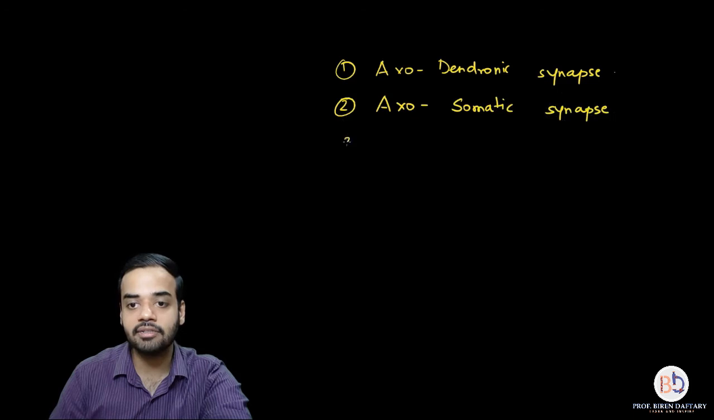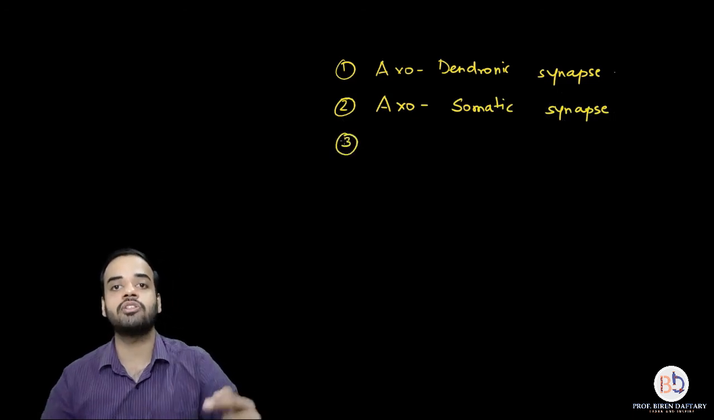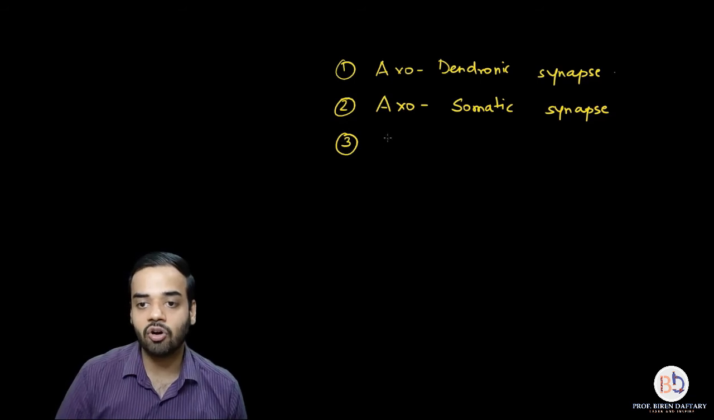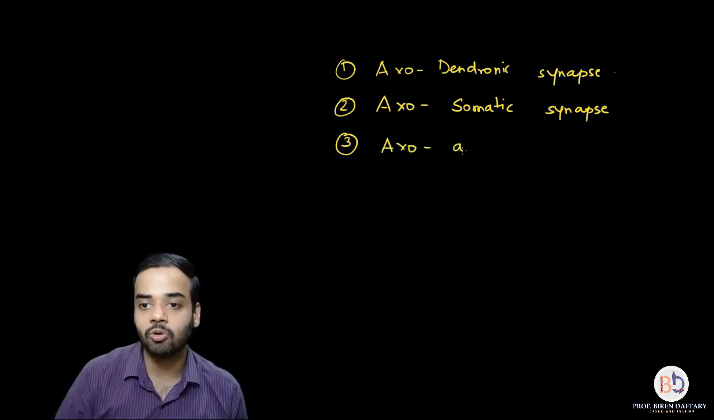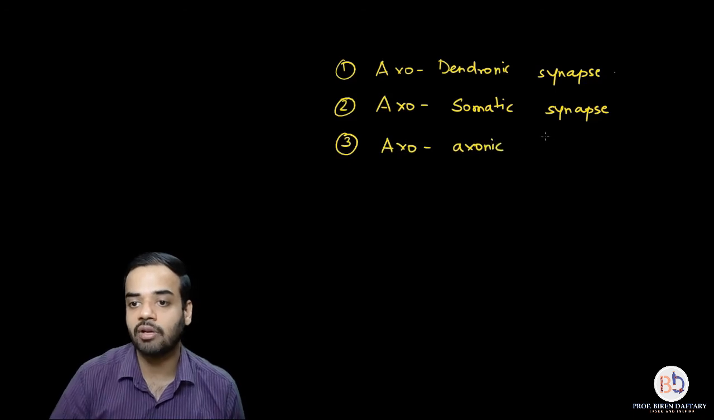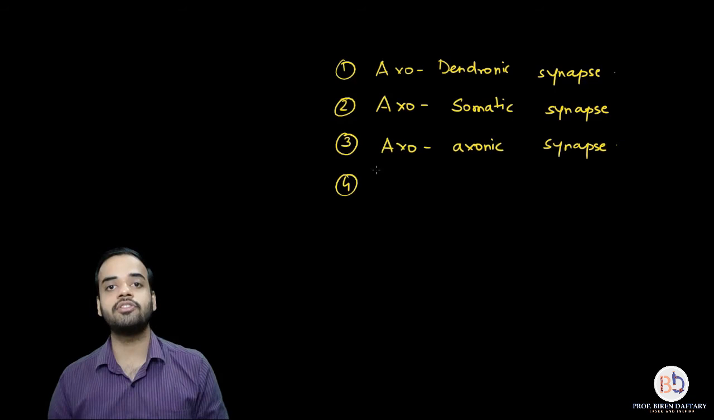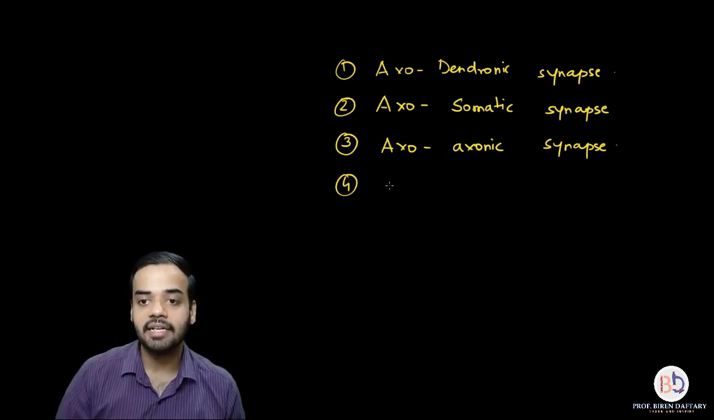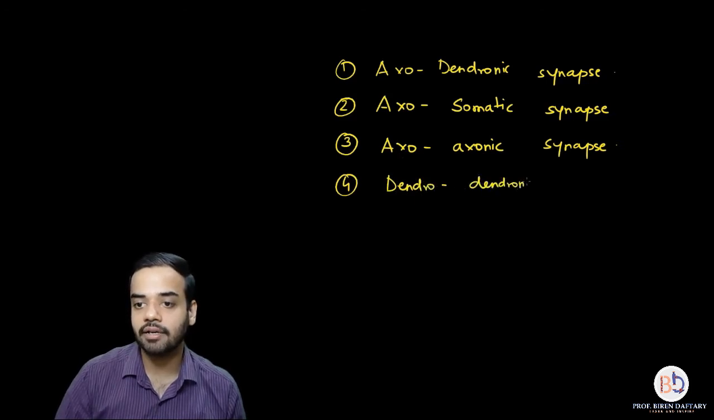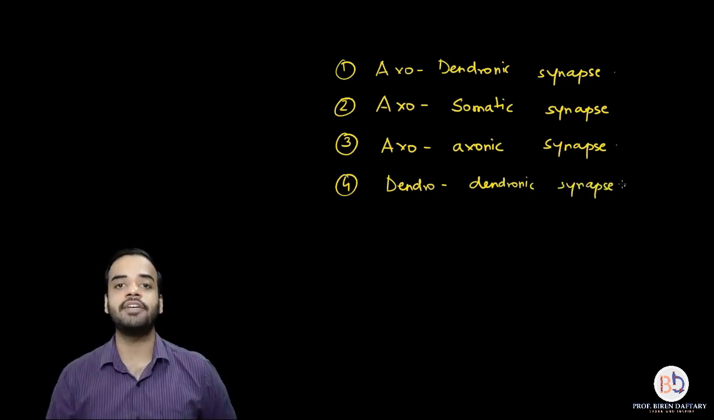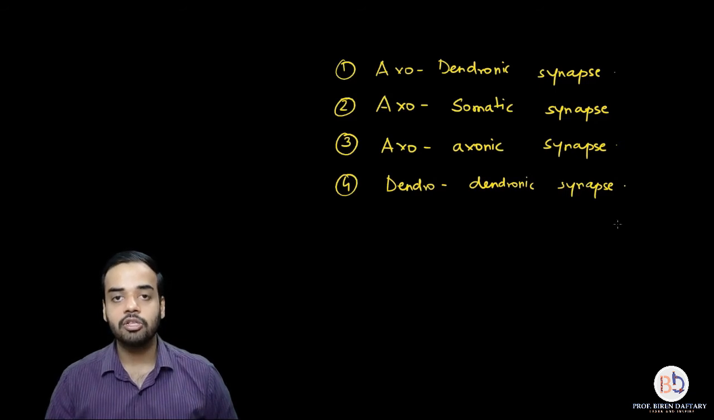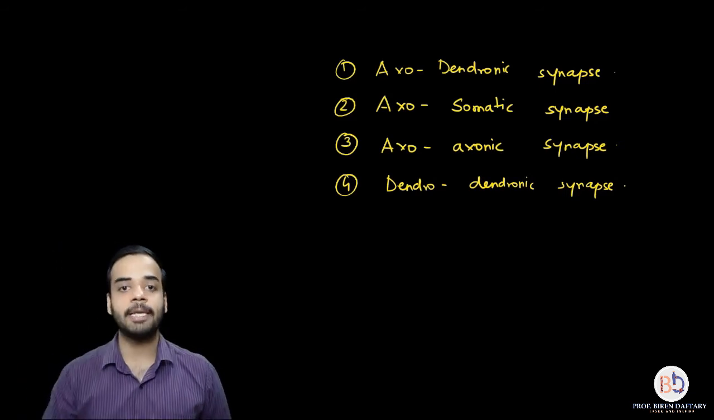Then the third is when the collaterals from the axon of two neurons are passing messages. So it is called the axo-axonic synapse because both the structures involved here are axons. And the last one is when two dendrons of two neurons are passing messages. It is called dendrodendronic. So I hope these four types of synapse are very clear. Okay, so that ends our part on types of synapses.